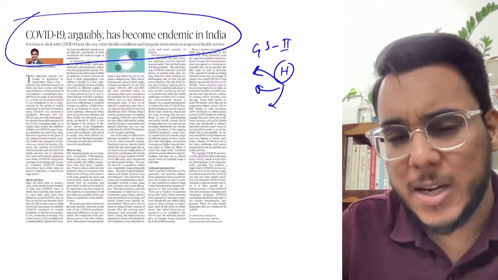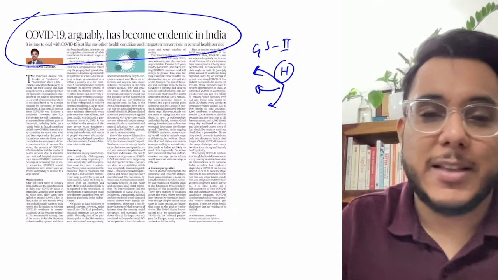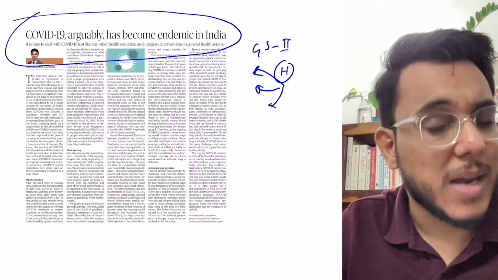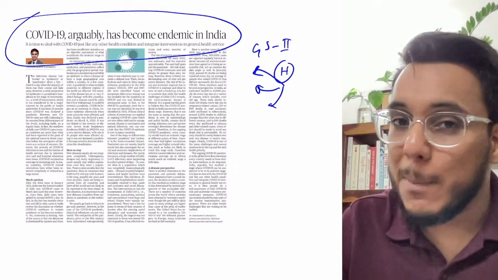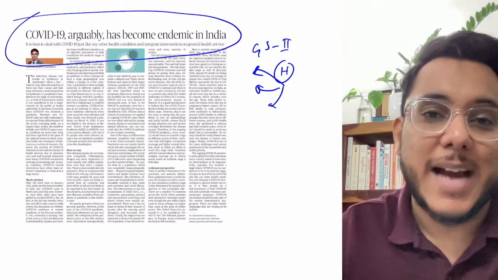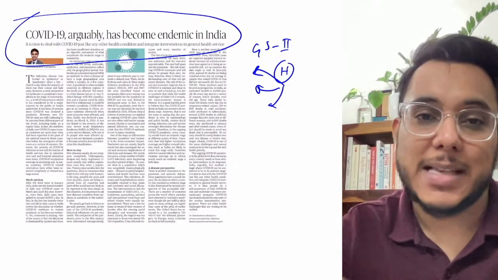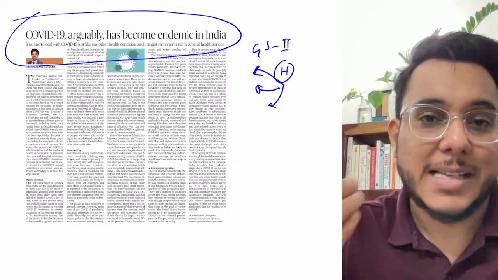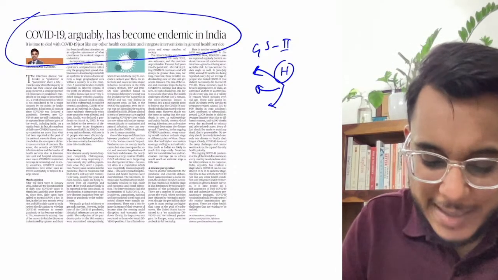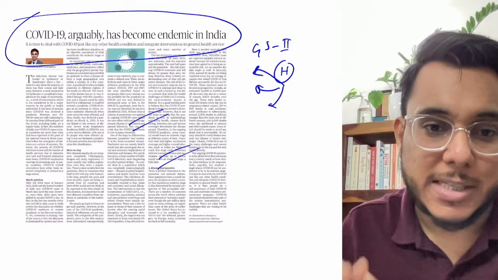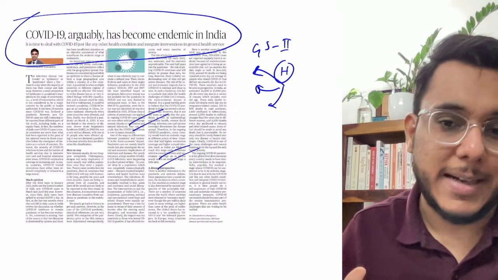However, guys, this particular debate is ongoing, whether COVID-19 is still a pandemic, whether it is still an endemic, or it has become an epidemic, and all these things. But guys, this is a very evolutionary kind of a thing. There was a time when the cases were very high, then the cases came down. Now again the cases are increasing. So this particular thing is debatable. You therefore don't need to go too much into the detail. Just you need to have an overview of this entire issue.